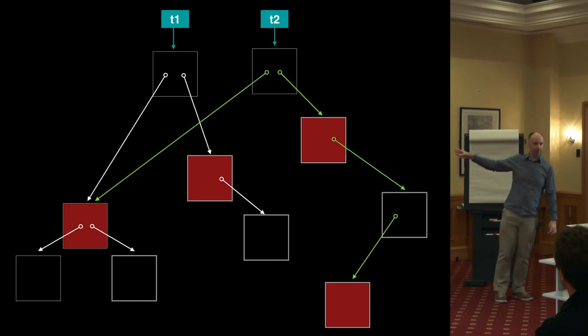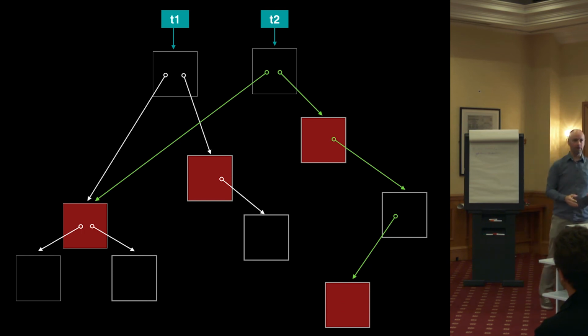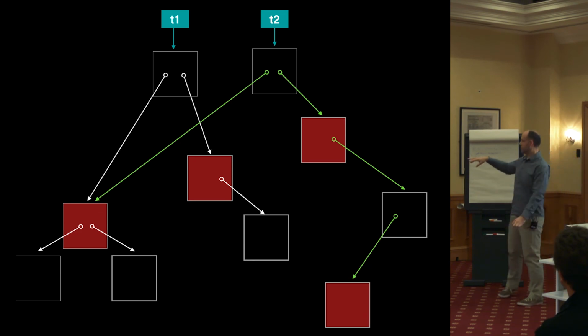But with all the sharing of these nodes, with a persistent data structure, we could keep everything in memory and just move around freely. It was really nice. Solved a lot of problems. So we've got performance, we've got easier to reason about, and we've got other benefits from doing this. And that actually turned out to be good enough for us.